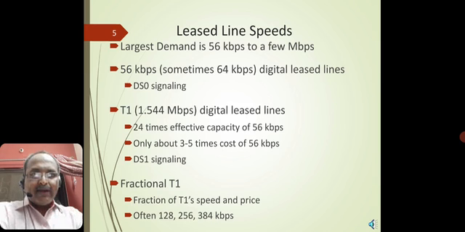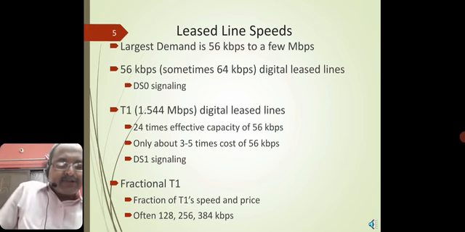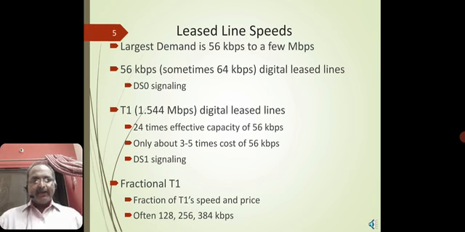The largest demand is 56 kbps to a few Mbps. Well, I'm talking about a very obsolete way of transmitting data. In the 1980s and the 1990s, most organizations at least needed a 56 kbps line, where they could send a minimum amount of data transmission to the user level. But nowadays, I think most organizations are not going to use 56 kbps